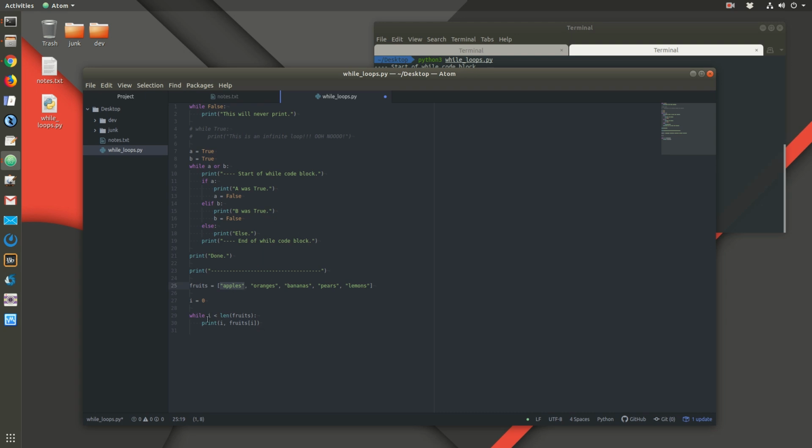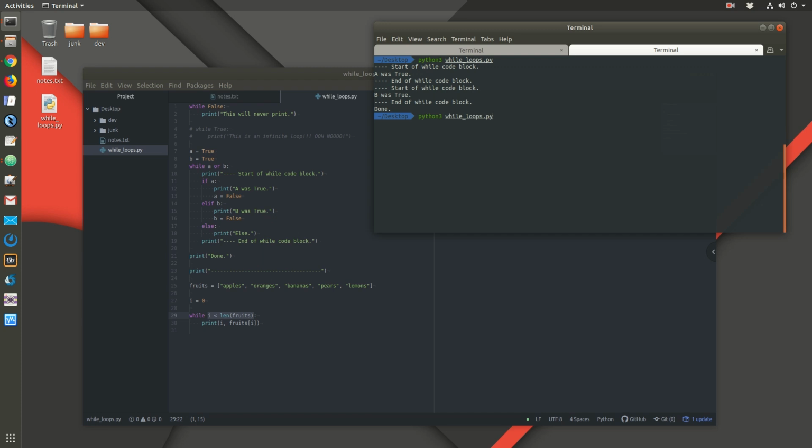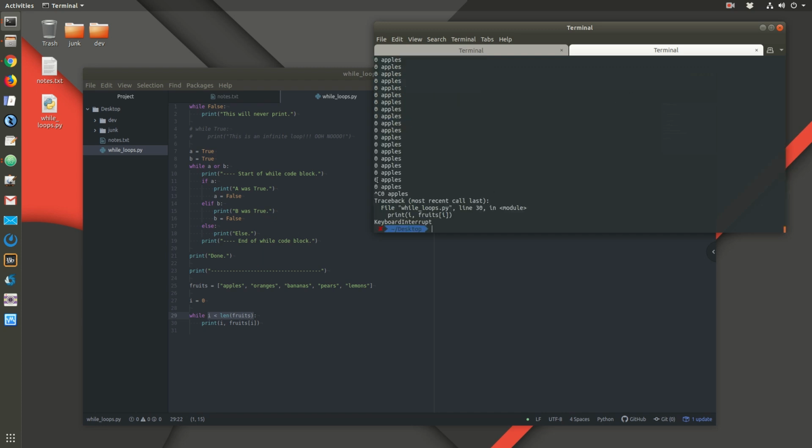Now if I don't do anything else, the loop code block will end, and it'll check and say, is i less than the length of fruits? And yes, because i will still be 0. So this is going to be an infinite loop again, because I haven't completed everything I need to. With while loops, it's very common that you might get into infinite loops. So remember, if you do, Control-C will break out of it. So you see, infinite loop. We're printing out the index 0 in apples over and over.